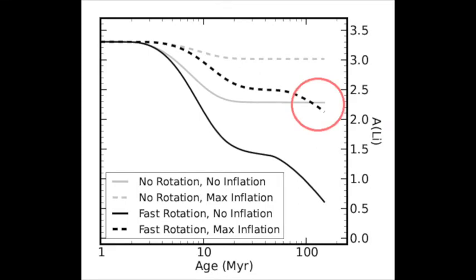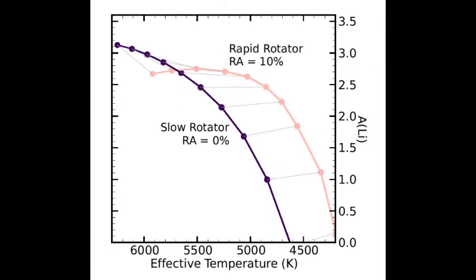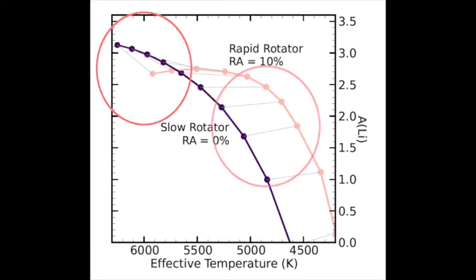An interesting result comes out of these models when comparing a rapidly rotating inflated isochrone to a slowly rotating non-inflated isochrone. When this is done, we find that the most rapidly rotating stars are the most depleted in lithium above the solar temperature, whereas the most rapidly rotating stars are the most abundant in lithium below the solar temperature. This is an intriguing result, as the correlation for lower mass stars is exactly the kind found in the Pleiades. Thus, our models tentatively suggest that a rotation-inflation connection during the pre-main sequence could produce the observed lithium rotation correlation.